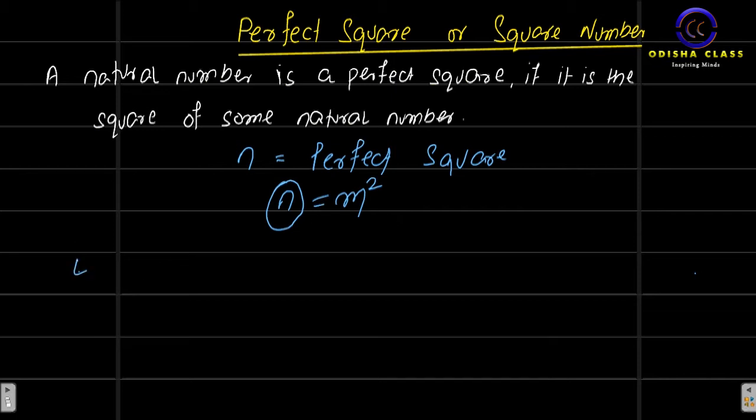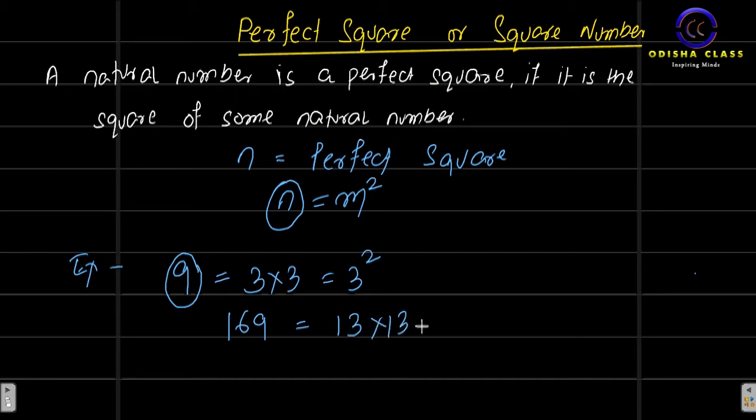I will give some examples. Let's think about 9. Is 9 a perfect square or not? Yes, 9 is a perfect square because 9 is equal to 3 into 3, which is 3 square. 3 का square है 9, hence 9 is a perfect square. Similarly, if I go to 169, 169 will be which square? 13 into 13. It is 13 square. Hence, 169 is a perfect square or a square number.